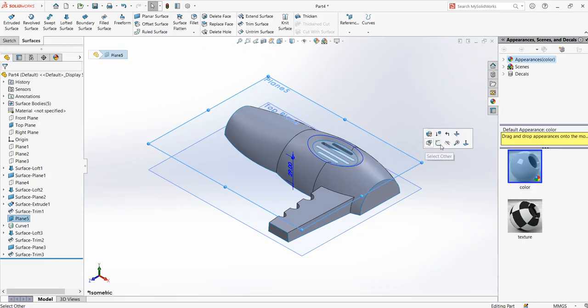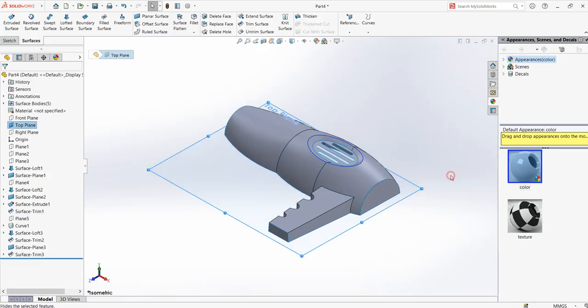Now let me hide these planes to get a clear view. Also the project curve.